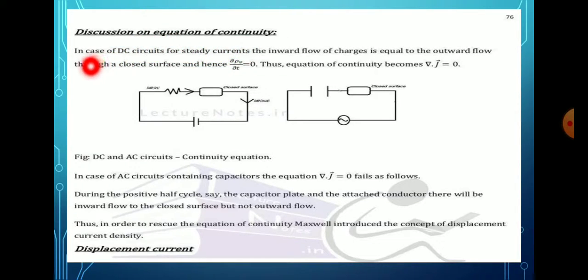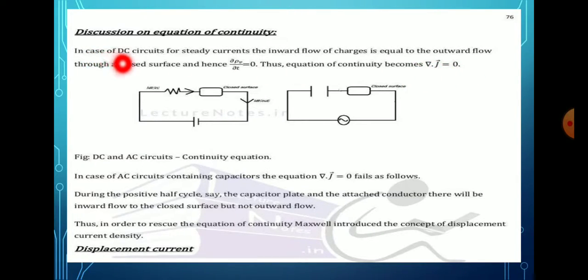In the case of a DC circuit with steady current, the inward flow of charges is equal to the outward flow of charges throughout the closed surface. Hence, ∂ρv/∂t is equal to 0. The equation of continuity becomes del dot J bar is equal to 0.